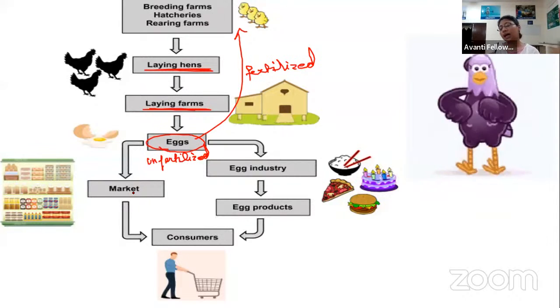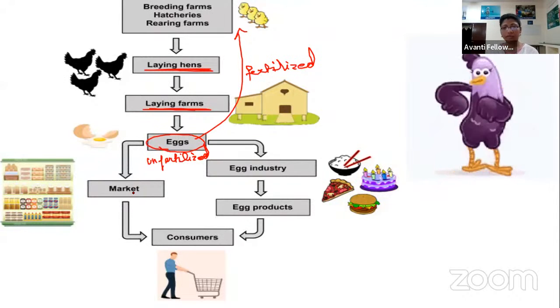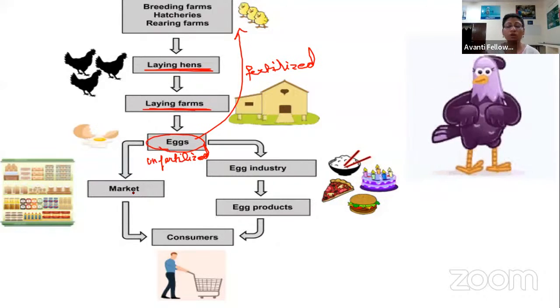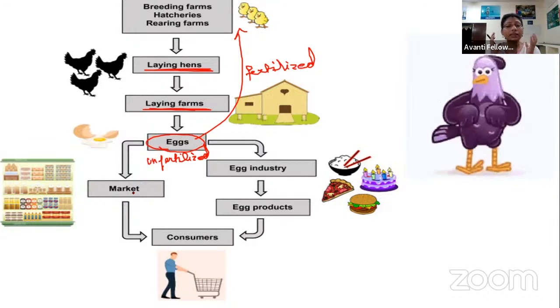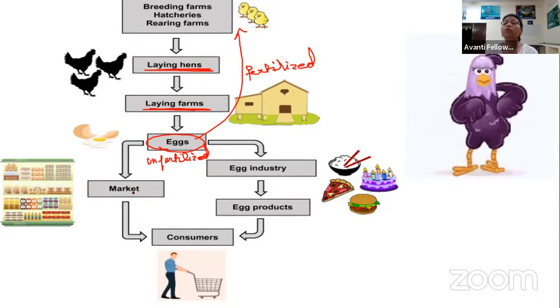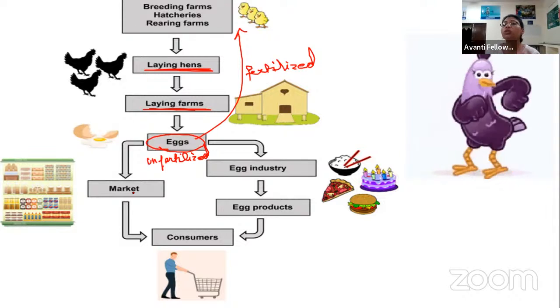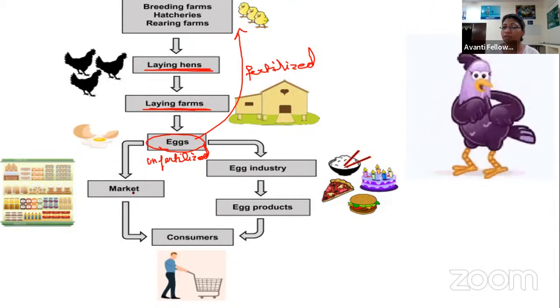See, eggs are used in several ways. They can be eaten raw, they can be eaten in a cooked form, or directly consumed. Along with that, there are several baking products which include eggs in their recipe, right?